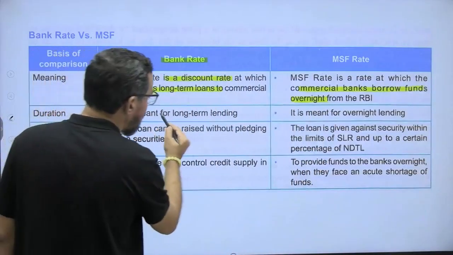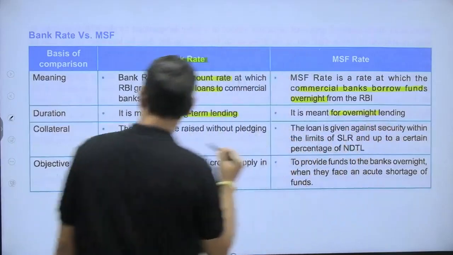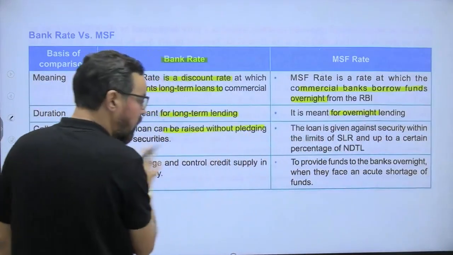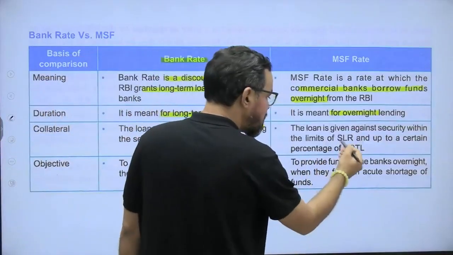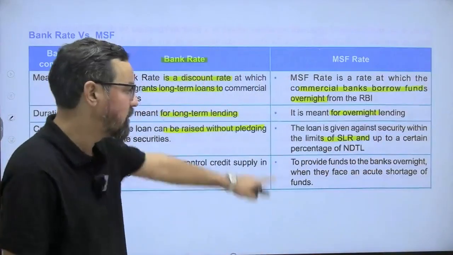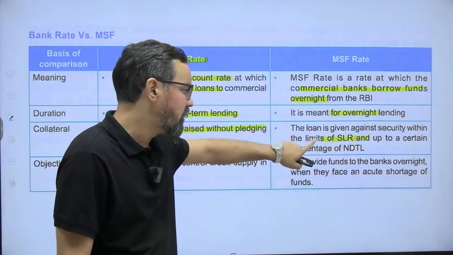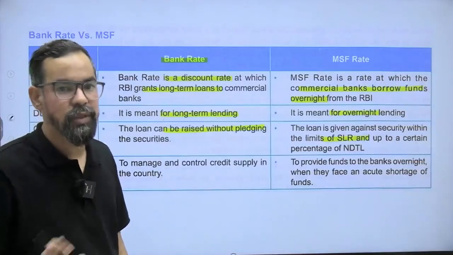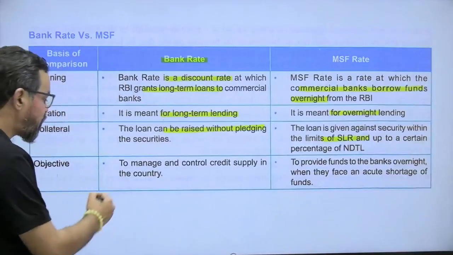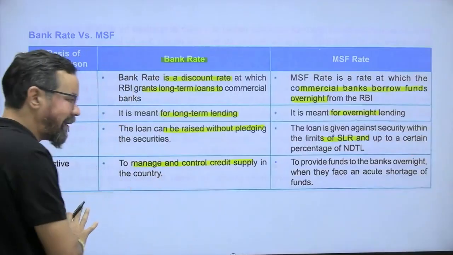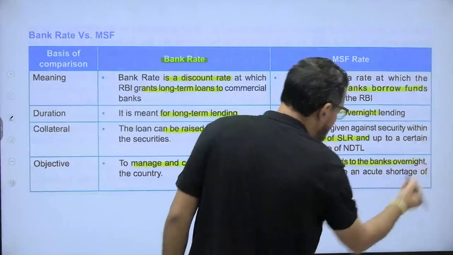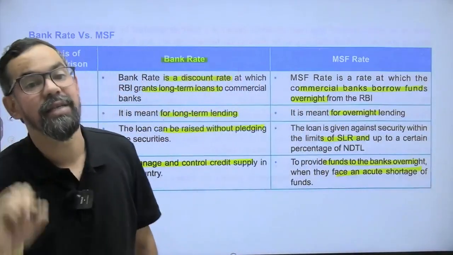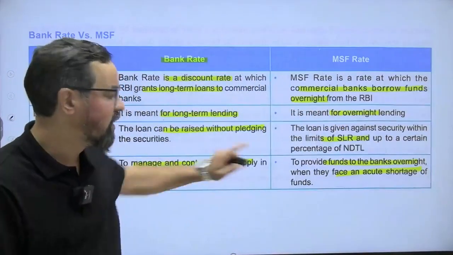Duration: bank rate is for long term. MSF is for overnight. Collateral: the bank rate loan can be raised without pledge of securities. Here it is through the SLR. As I told you, the loan is given against security within the limit of SLR and up to a certain percentage of NDTL. Right now it is 2% of the NDTL of the bank itself. Purpose: to manage and control credit supply in the country, and to provide funds to banks overnight when they face acute shortage of funds to manage their SLR itself, right? So this is something that generally comes under this particular one.